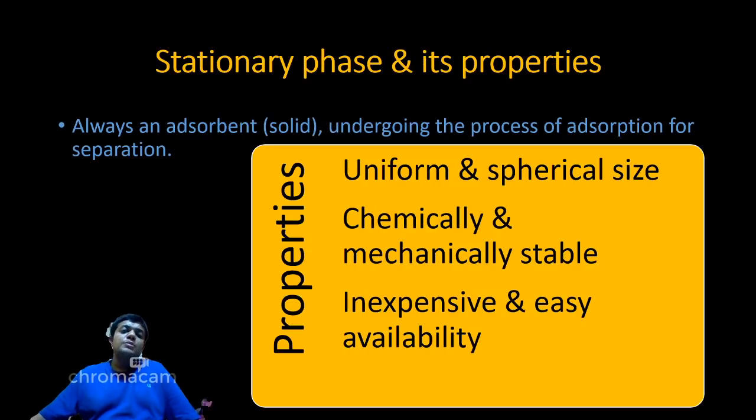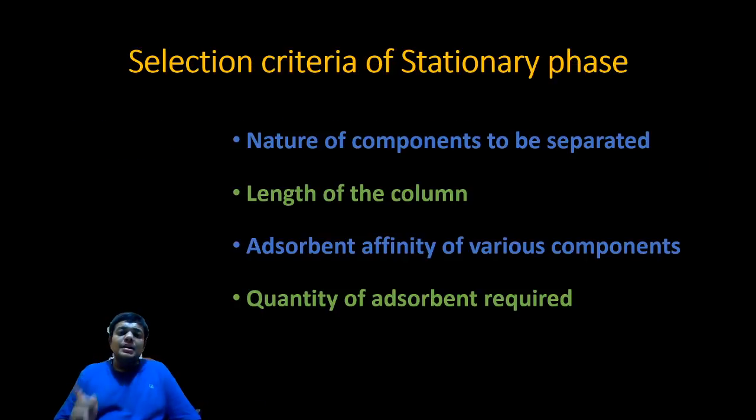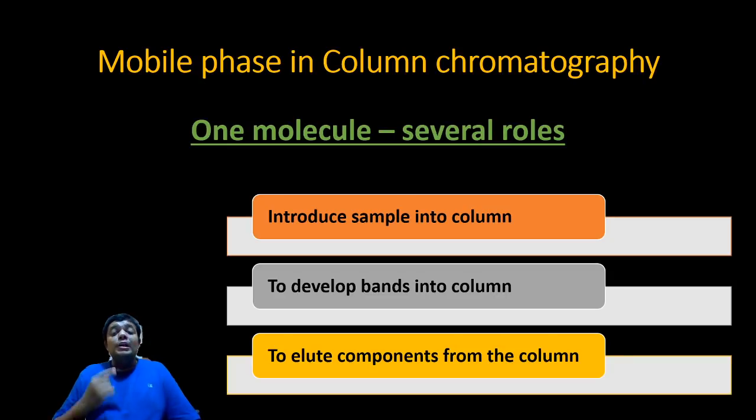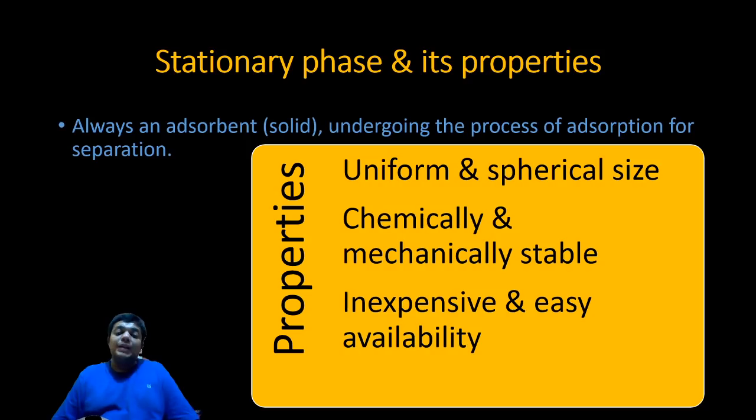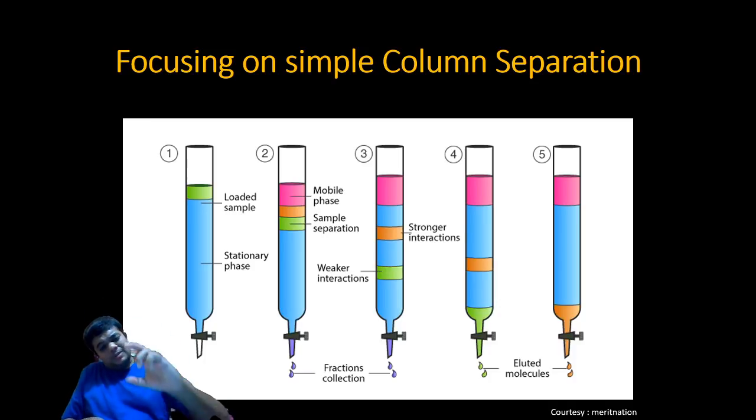To develop bands in the column, you are adding more mobile phase, which will help to introduce bands into the column, that means to separate the mixture. And number 3 is to elute components from the column. Sometimes two separated components do not go out but stay somewhere in between. If the mobile phase is less, it will pass away and the components will stay somewhere here.